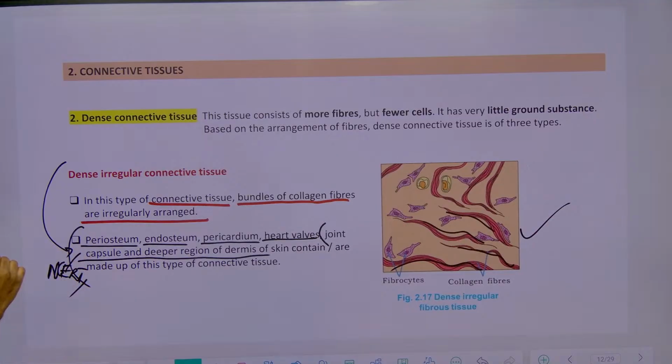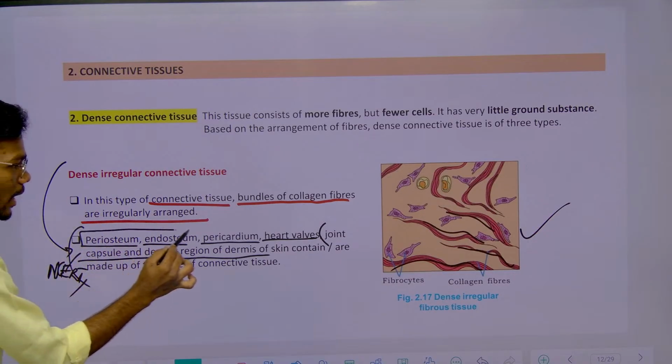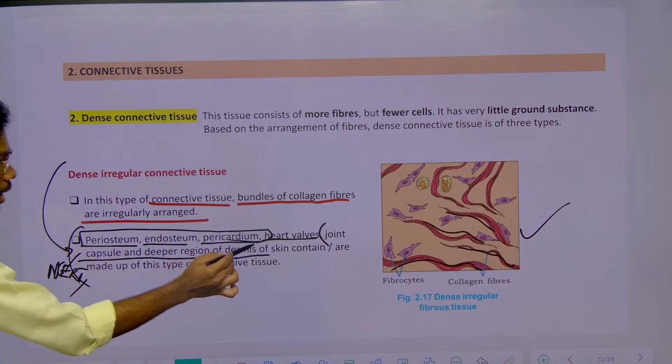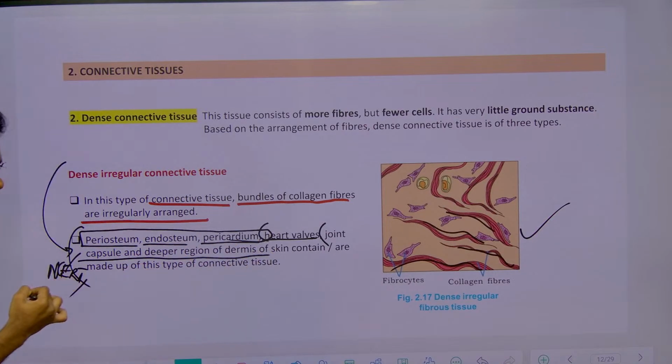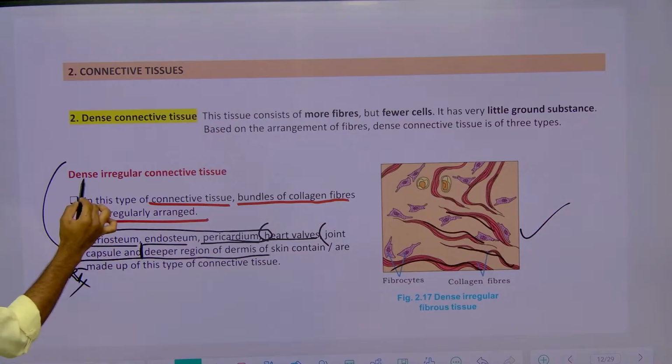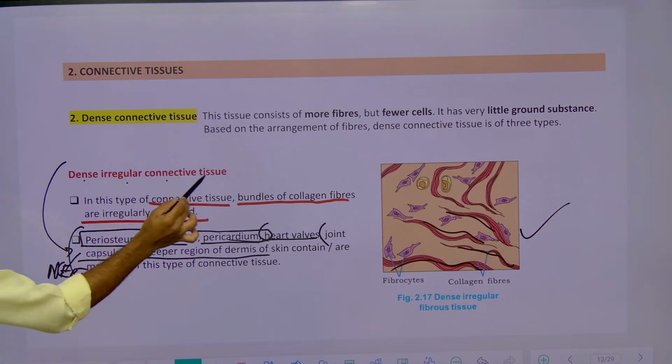These are the examples from NCERT. Just remember, dense irregular connective tissues are present in all the layers of these organs, and also the heart walls and deeper regions of skin. These are the sites of dense irregular connective tissue.